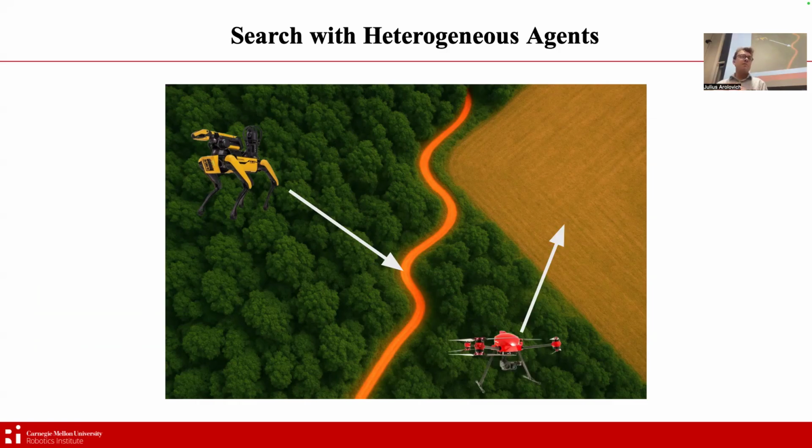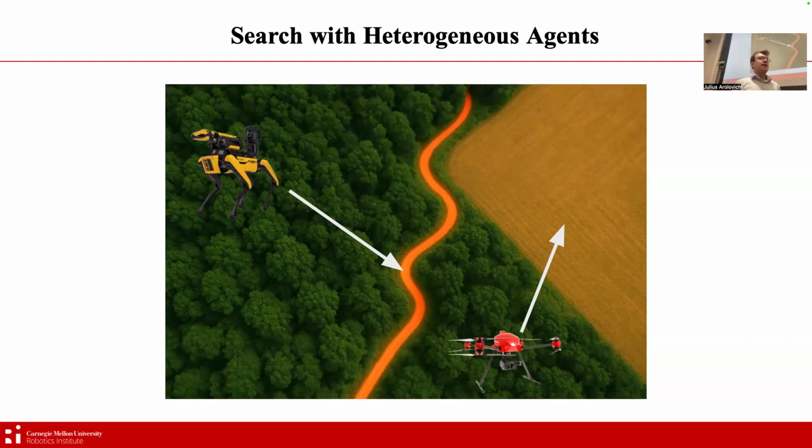And if we actually unpack that intuition as to why we jump to that conclusion, perhaps it may be because the path is more localized, and so the quadruped will be able to see sharper along that proportionally smaller area, while the UAV will be able to cover the broader field, which is much more area. Perhaps it doesn't make sense to have the quadruped trotting through the entire field slowly, while the UAV could just zip around and cover it much faster. Okay, so that's one example.